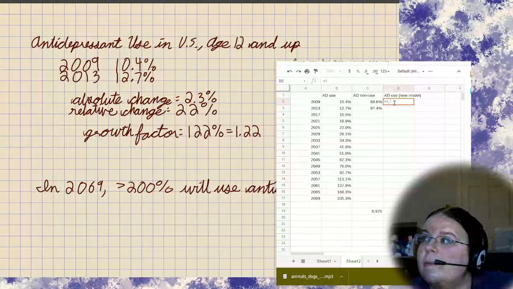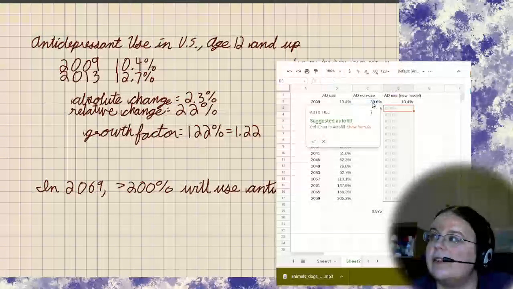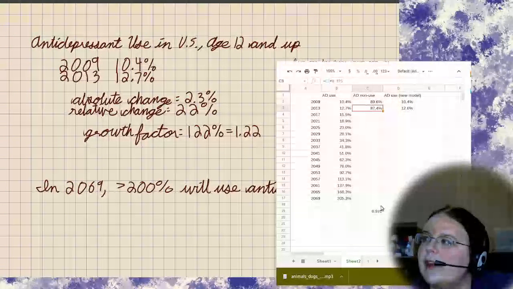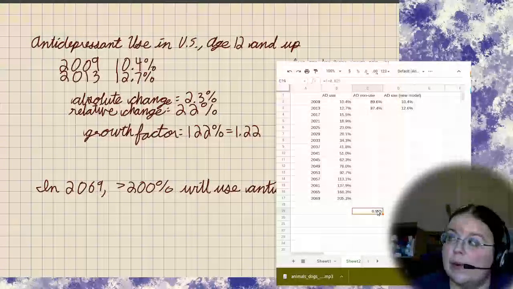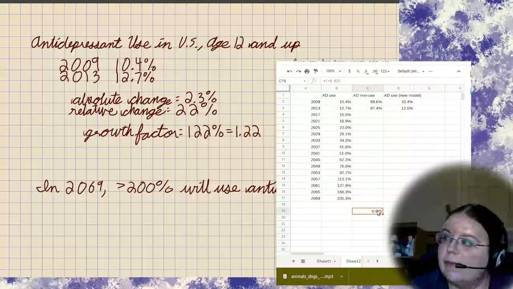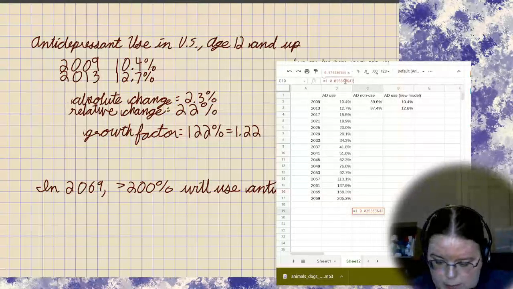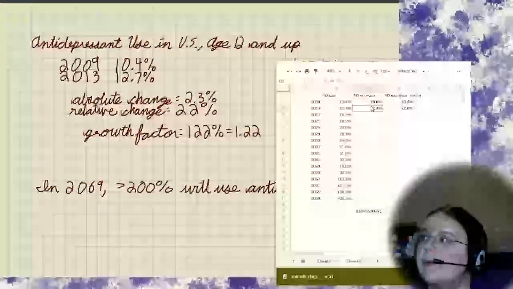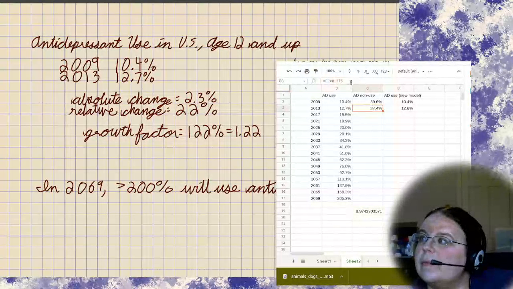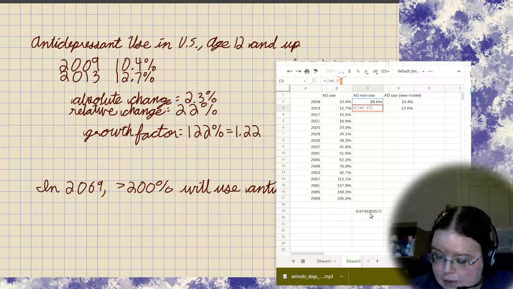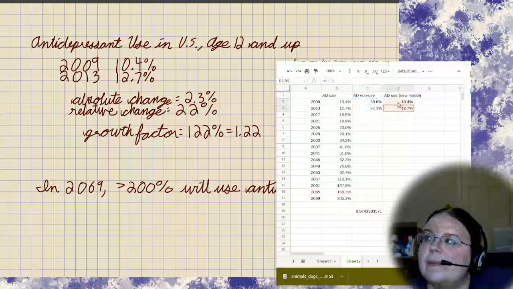So if we take 1 minus the antidepressant use, and I'm not going to let it autofill all the way down. Okay, we've got a little rounding error here. So I think I needed to bring along more decimal places here. 2.56666964286. Now, I'm going to bring some more decimal places up here, and I'm just going to stop after 5 decimal places here. So I'll put 0.97433, and now I get what I had before.